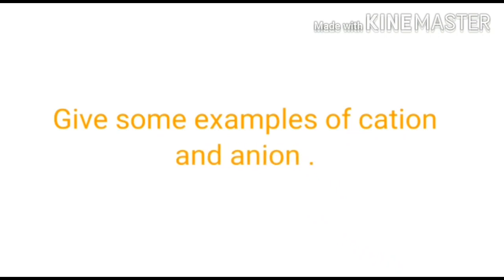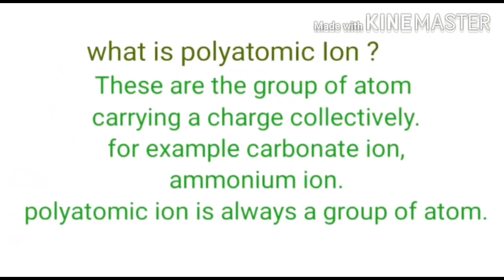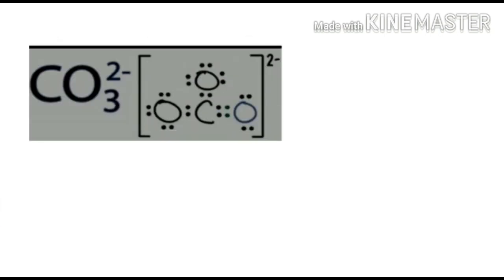Now the term which is very common while we learn about ions is polyatomic ion. So what is a polyatomic ion? These are groups of atoms carrying a charge collectively. For example, carbonate ion CO3 2-, ammonium ion NH4+. The polyatomic ion is always a group of atoms. For example, in carbonate ion it is carbon as well as oxygen which carries two negative charges, and in ammonium it is the nitrogen atom and hydrogen which carry one positive charge.